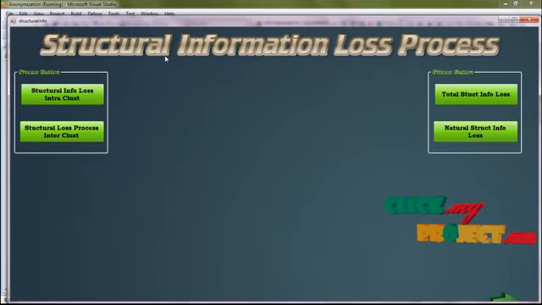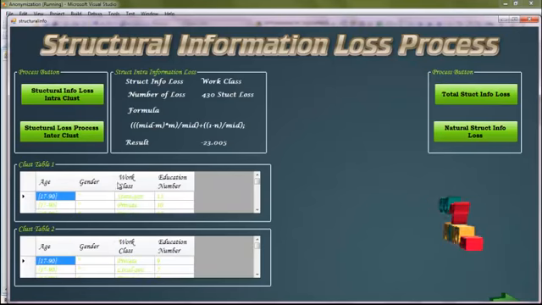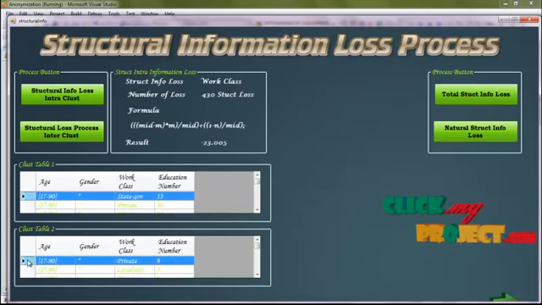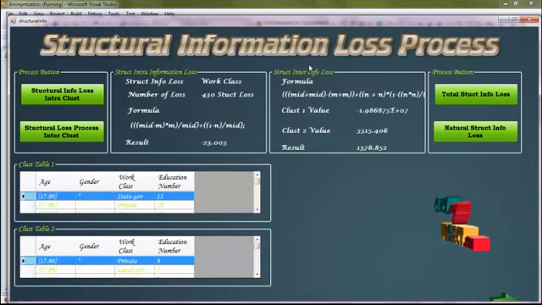Next is the structural information loss process. Click the structural information loss button. This is the data for the structural information loss process. Click the structural information interclass button. This is the formula for the structural interclass method. This is the result of the structural information interclass process. Click the total structure information loss process.